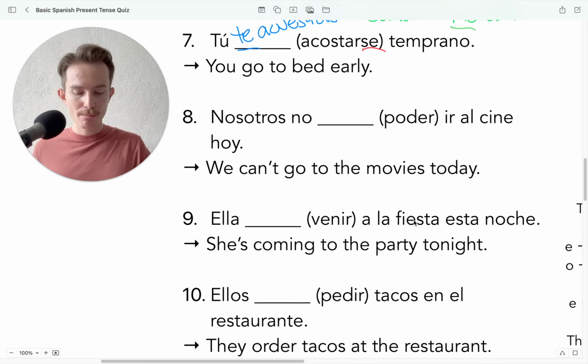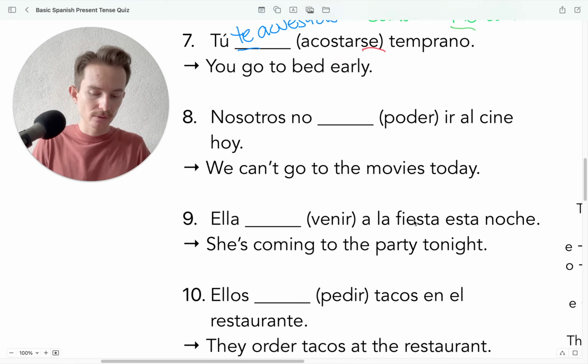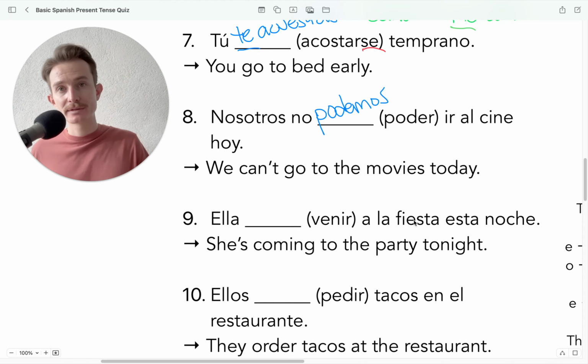Nosotros no blank ir al cine hoy. Okay? Here, we're going to have podemos. In the nosotros form, this is going to just be podemos. However, for the other forms, yo, tú, él, it's going to stem change, which we're going to take a look at in 1 second. So, puedo, puedes, puede, podemos, no stem change, and pueden.